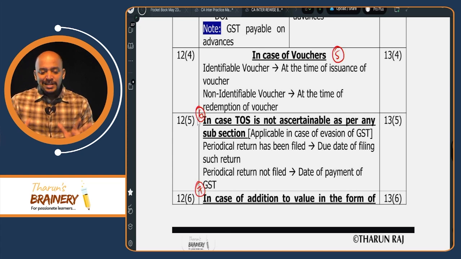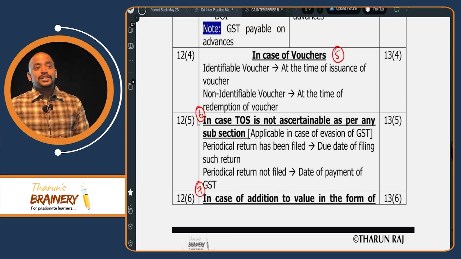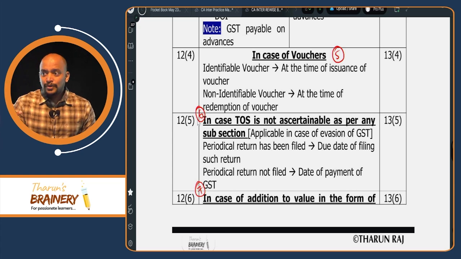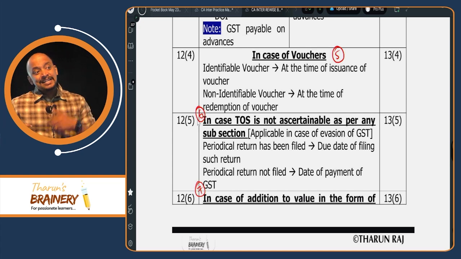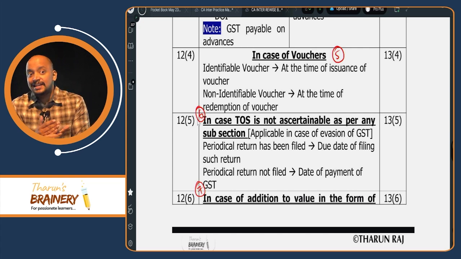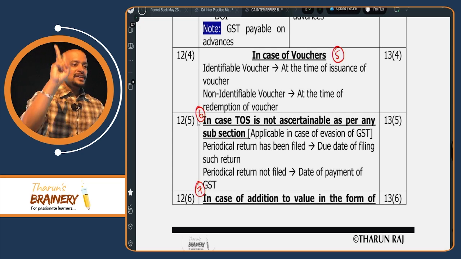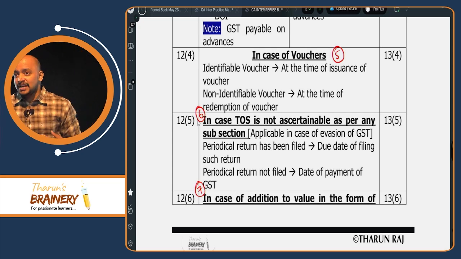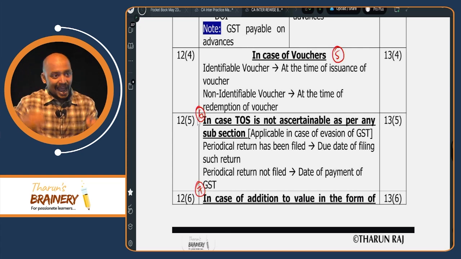Say next time you went to the shop and purchased garments for 2,000. Now you gave the voucher of 500 and paid money of 1,500. Now the shopkeeper should pay GST on 2,000, because the shopkeeper receives a 500 rupees voucher and 1,500 cash.